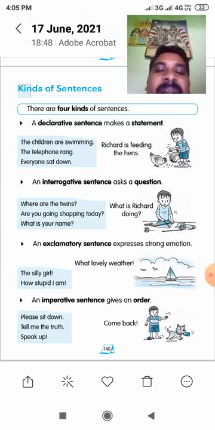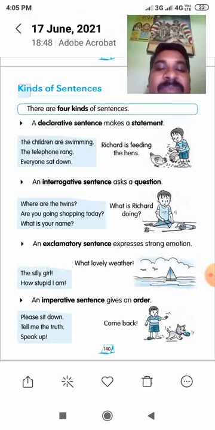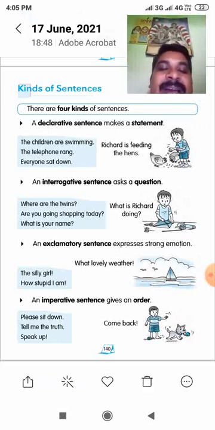Then, what is your name? So you have to reply. You have to say your name without saying yes or no. Then, what is Richard doing? Richard is doing something. So you have to answer directly without saying yes or no. Dear students, do you know the difference between WH question type and yes or no type question? So I thought you understood well.